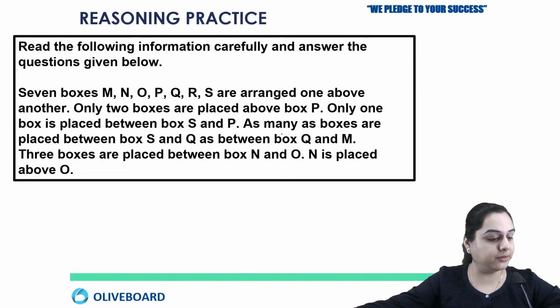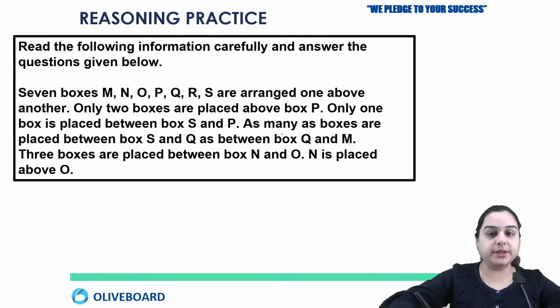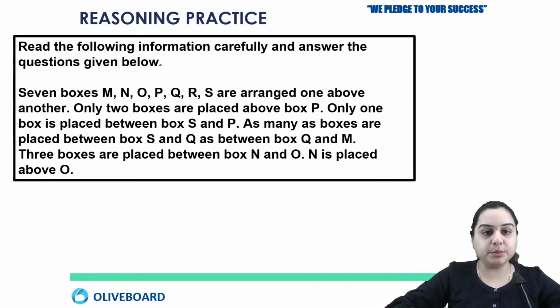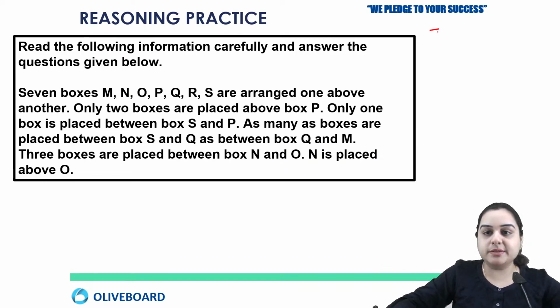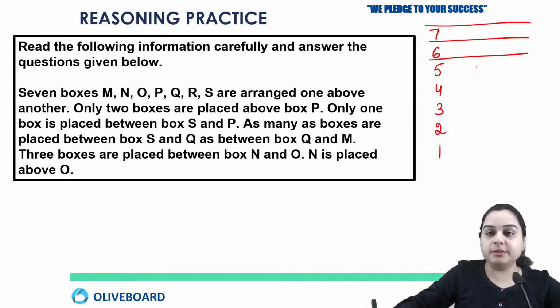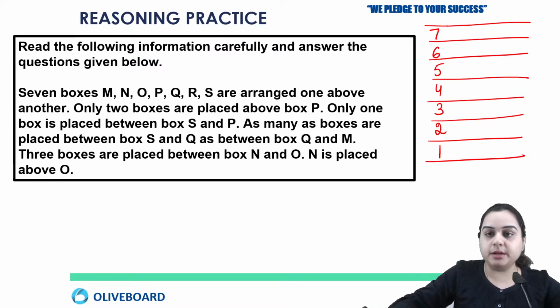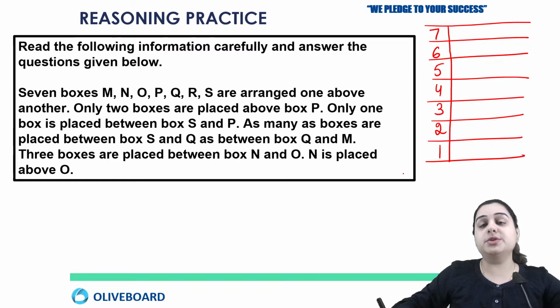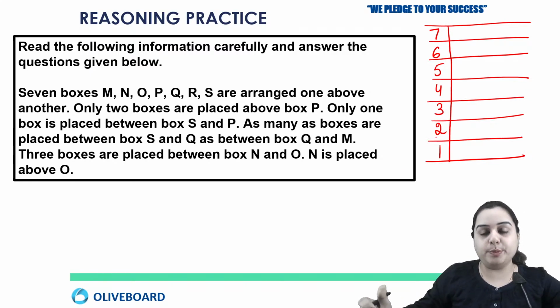Okay, done. Eva done. Very good. Deepal done. Ravi Shankar done. Okay, right. So now here you have 7 boxes. So let's mark 7 positions for 7 boxes: 7, 6, 5, 4, 3, 2, 1. Even in the questions about floor arrangement, you make a sequence like this, because the lowermost floor is floor number 1 and the topmost floor is floor number 7. So this is how you make a sequence of the positions.